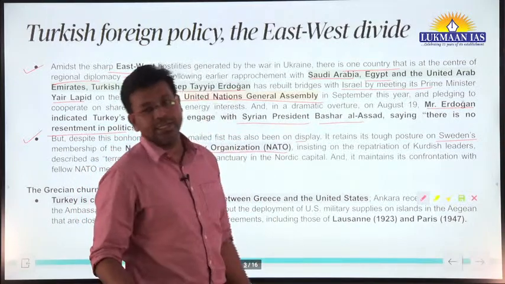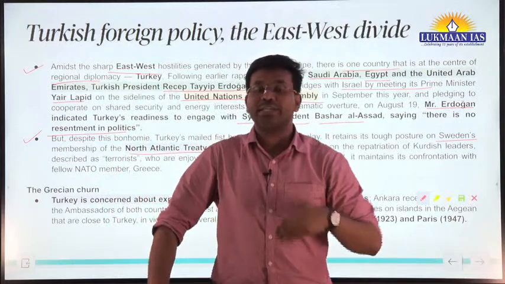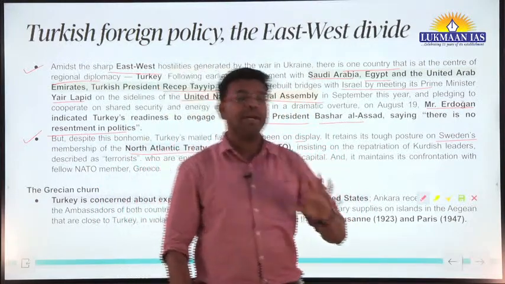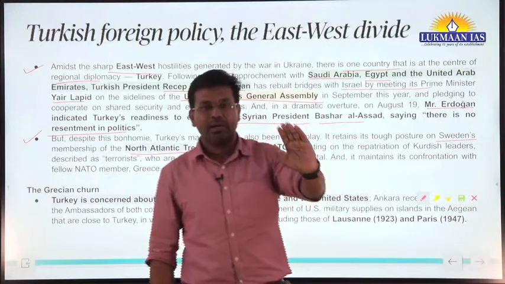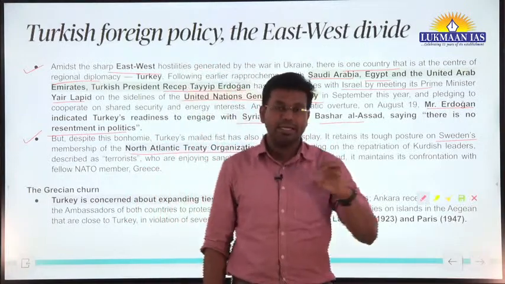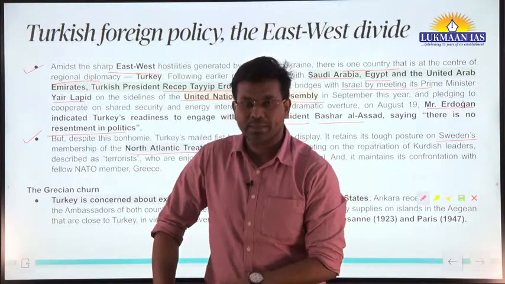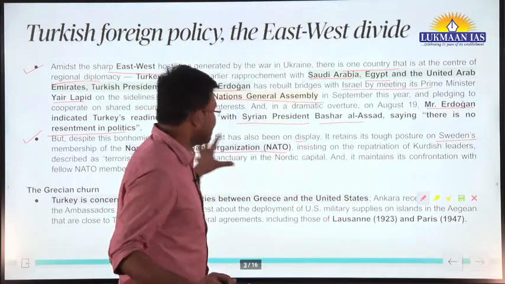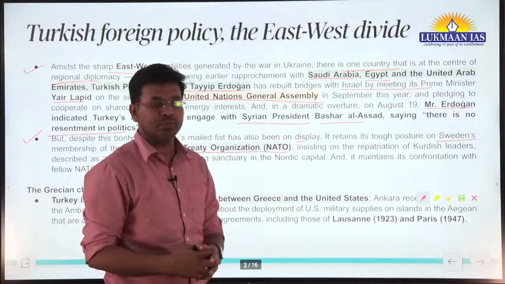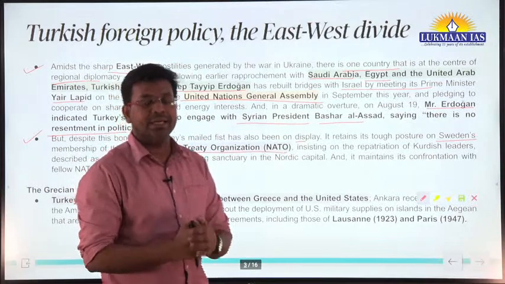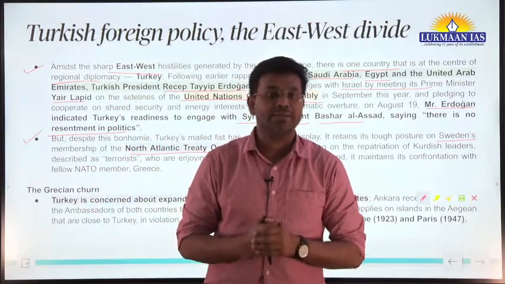North Atlantic Treaty Organization is a kind of security alliance, and in this organization there are many member countries, including the United States and European Union. There are many countries as part of NATO. NATO is a security alliance where the constituent document talks about collective security.